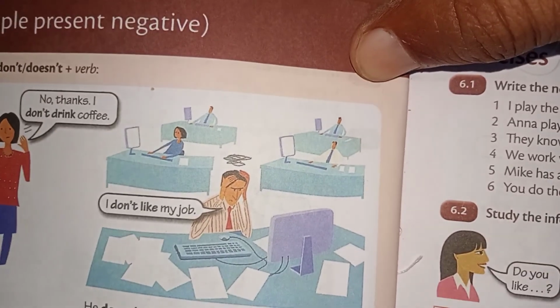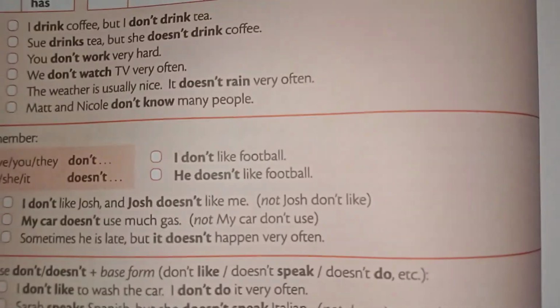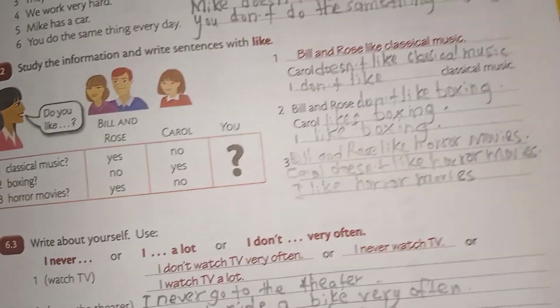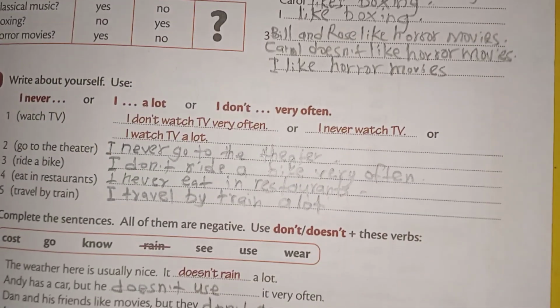I hope you have learned this unit number 6 of this basic grammar. You have learned all these explanations and example sentences we have learned here together, and then I have solved these exercises for you so you can better understand how to make present simple tense negative sentences.